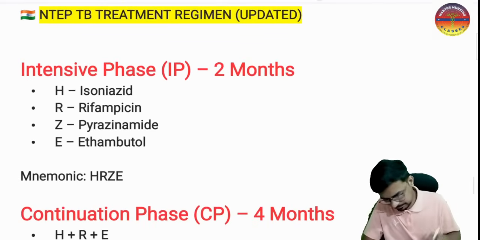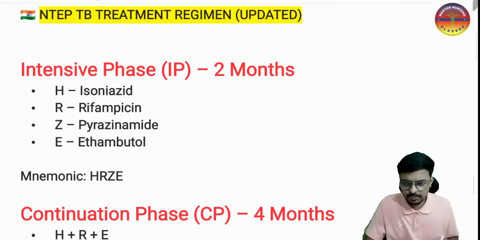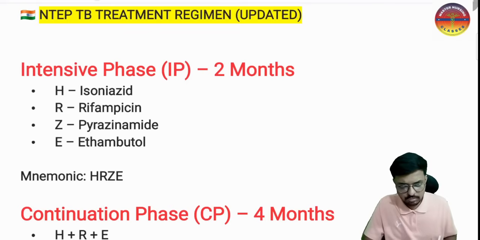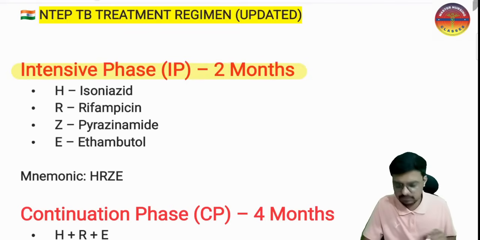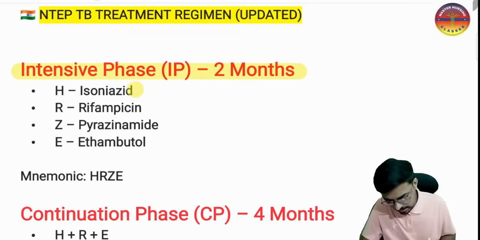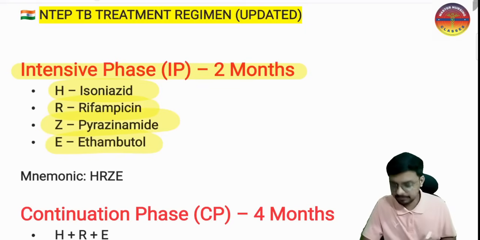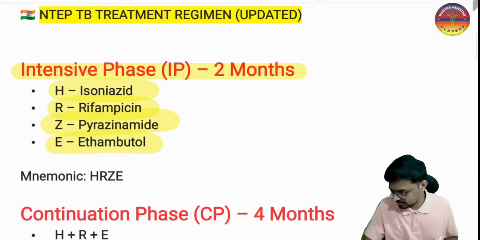In the NTEP, the National Tuberculosis Elimination Program, the treatment has an intensive phase of 2 months. In this phase, we provide isoniazid, rifampicin, pyrazinamide, and ethambutol. Is that clear? Yes, sir. So can I ask some questions to every one of you? Some very high-yield questions.